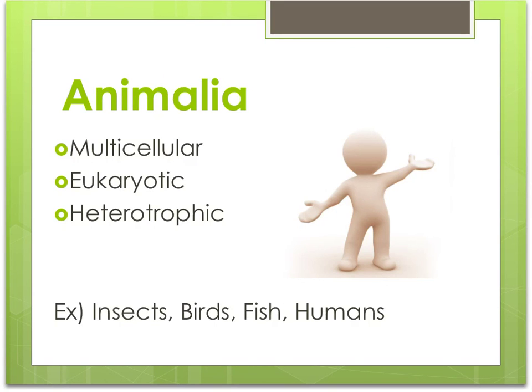And last but not least, we have the kingdom Animalia, which stands for animal. They are multicellular, eukaryotic, and heterotrophic, meaning they have to eat to obtain their energy. Some animals would be insects, birds, fish, humans. Yes, humans are animals. They are under the classification Animalia.